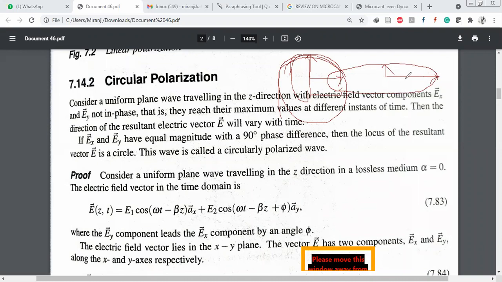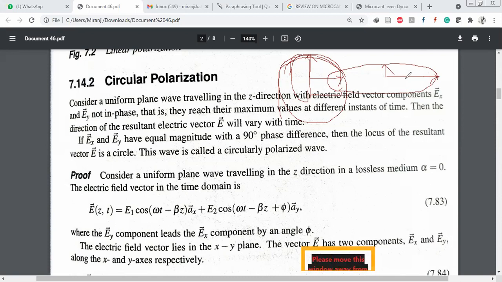See here, consider a uniform plane wave traveling in z direction with electric field components Ex and Ey not in phase. That is, they reach their maximum values at different instants of time. Then the direction of the resultant electric vector varies with time. Suppose the horizontal and vertical components have equal magnitude and are 90 degrees out of phase.